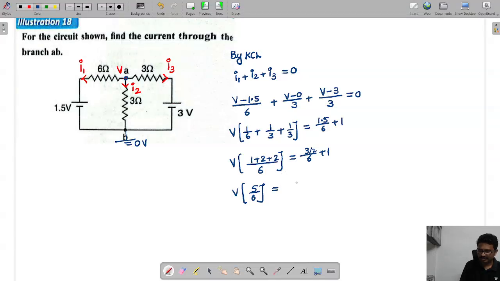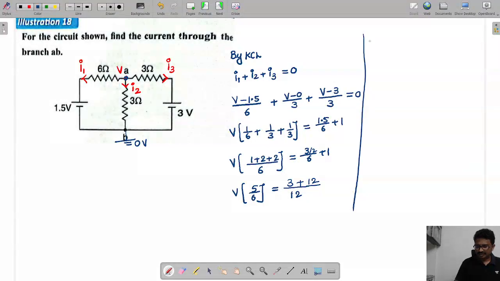Taking the LCM here also, 6, so it's 12 that will come as the LCM. Now this will come as 3 plus 12. So how much will come here? 15 by 12.